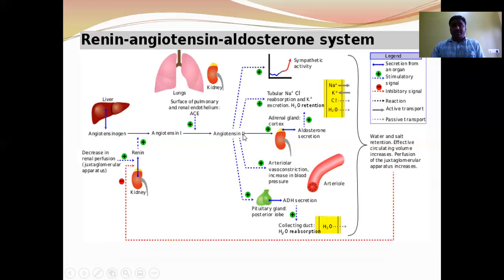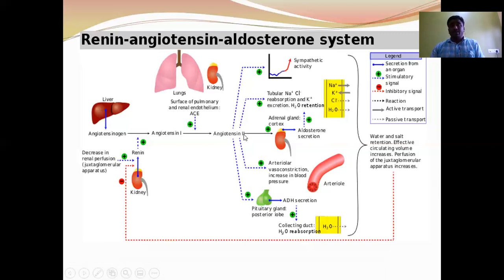Also, it stimulates the adrenal cortex to release the aldosterone hormone. This aldosterone facilitates the reabsorption of electrolytes and water, and by that increases body fluid volume and blood pressure, thereby glomerular filtration rate.